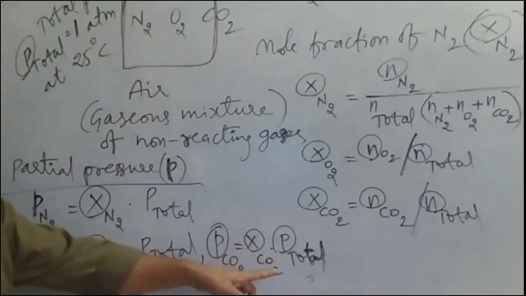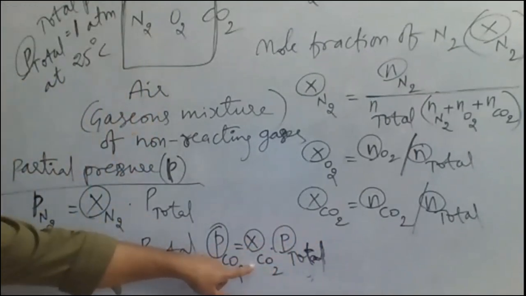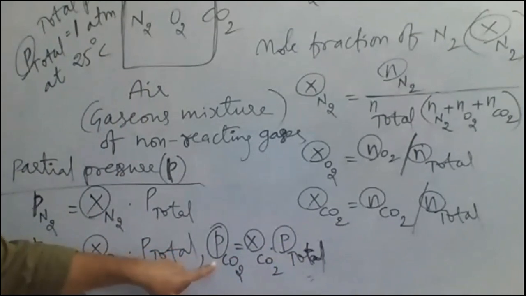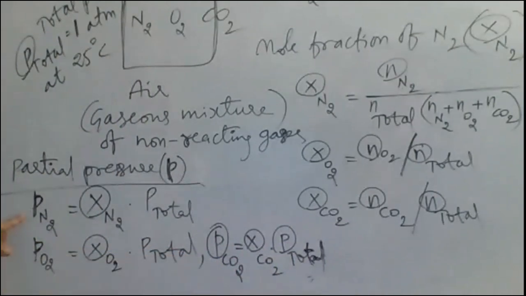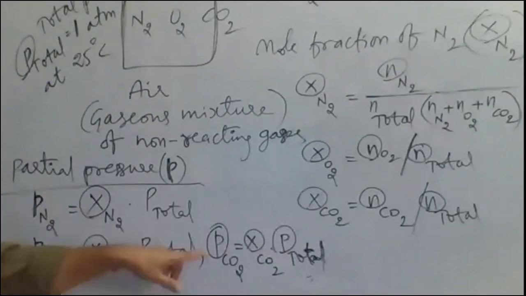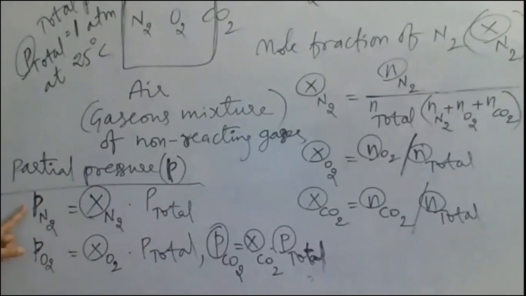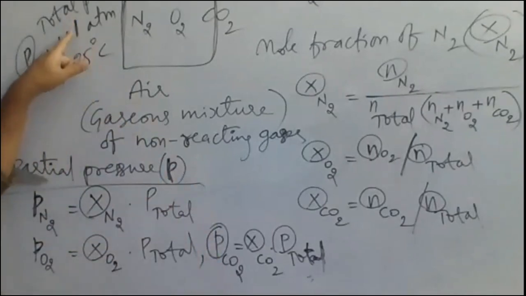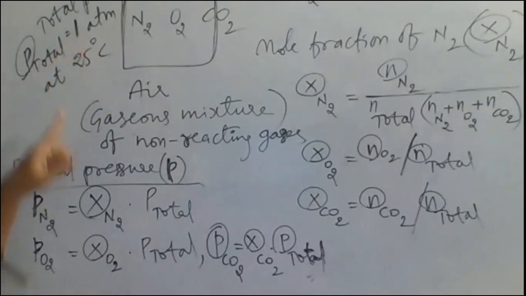The total pressure of the gaseous mixture times the mole fraction of that gas will give the partial pressure of that particular gas. In this way, we can calculate the partial pressure of each and every individual gas. After calculating the partial pressures, if you take the sum of the partial pressures of nitrogen, oxygen and CO2, that will be exactly equal to the total pressure value, whatever total pressure we have taken.